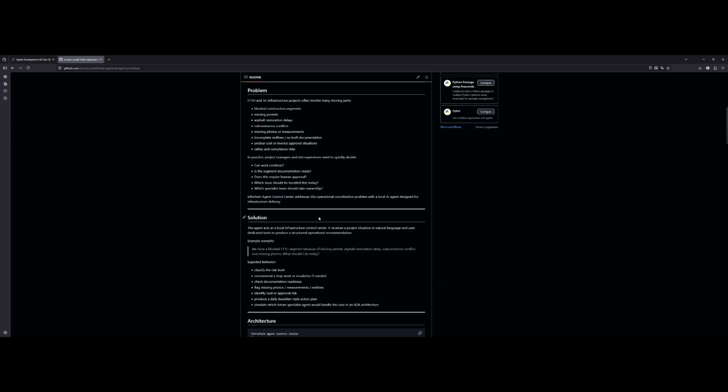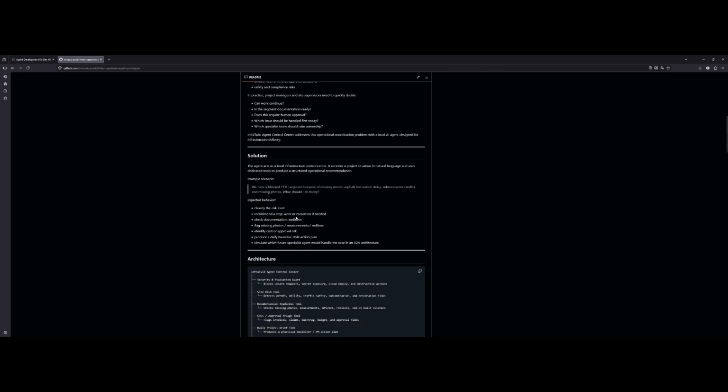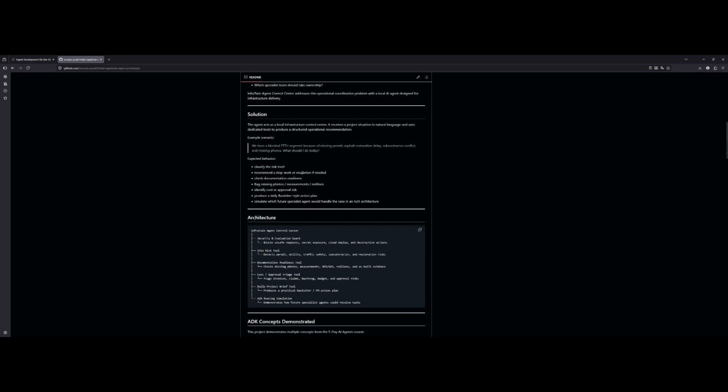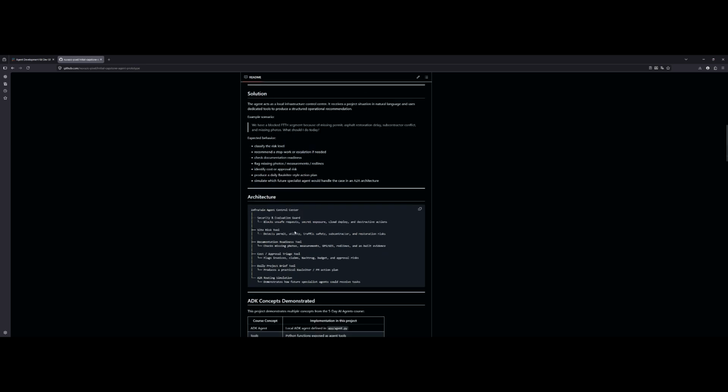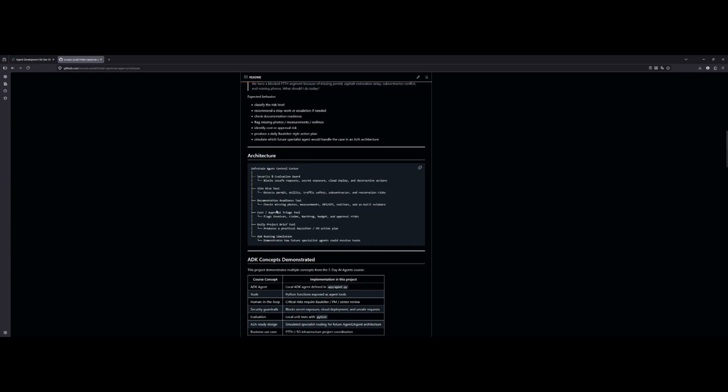The response includes a clear action plan with owners. The leader freezes the work section, the permitting coordinator checks the authority status, the subcontractor lead provides missing evidence, and the project manager handles escalation. This is the key value of the agent. It turns an unclear field situation into a structured operational decision.